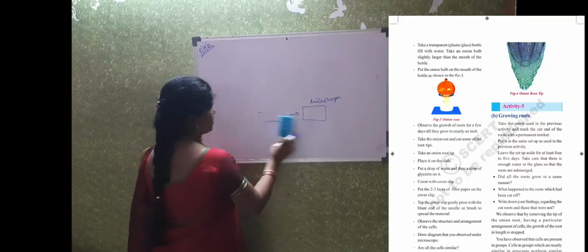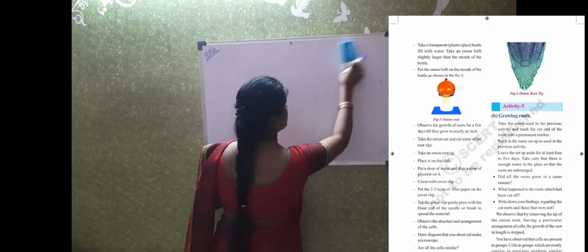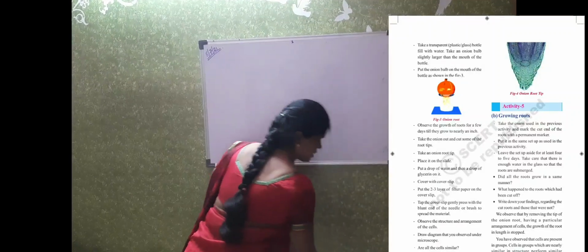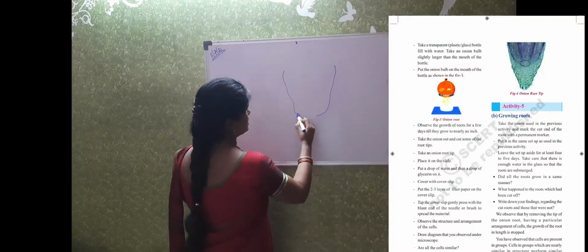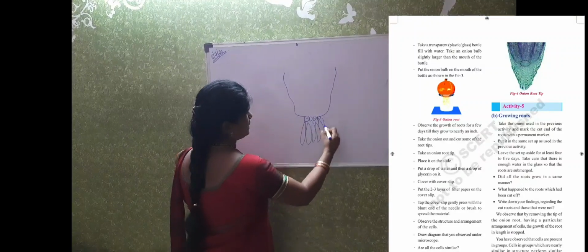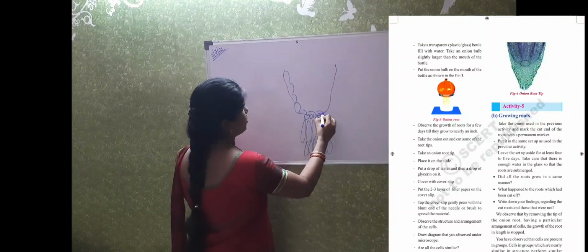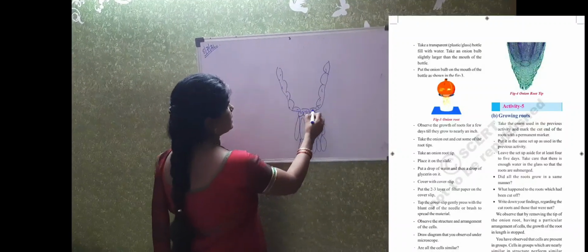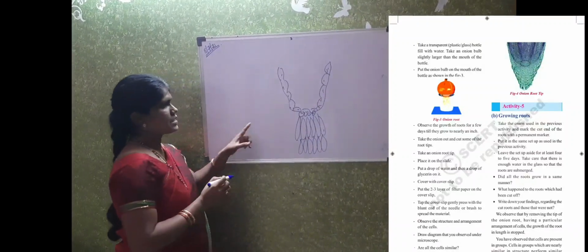Okay, so when the growth is seen, for that you can see activity 5. There they have given one picture. In the first you can see the cells like this, and slowly the cells will be getting elongated. So this is nothing but to show the growth of the onion root. Similar type of picture can be seen in activity 5.